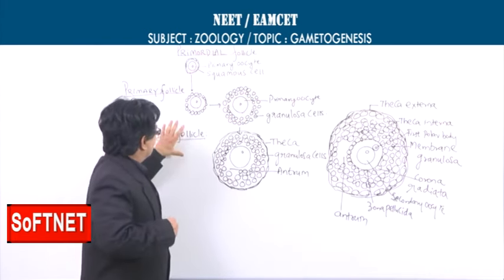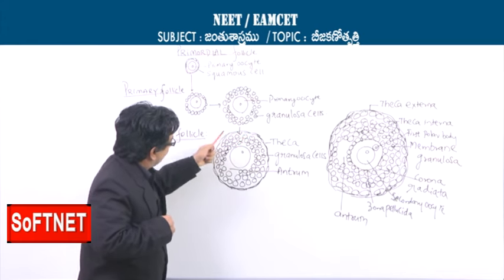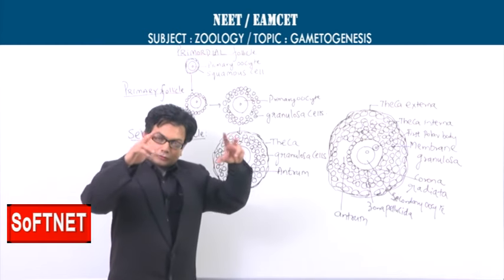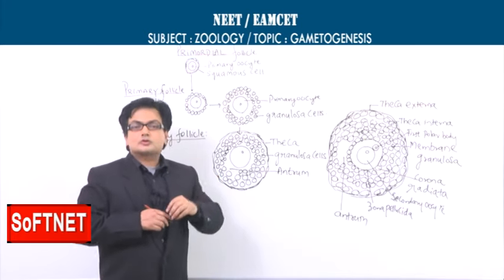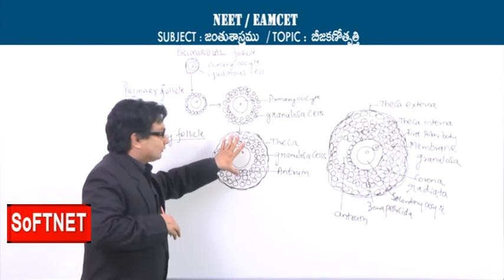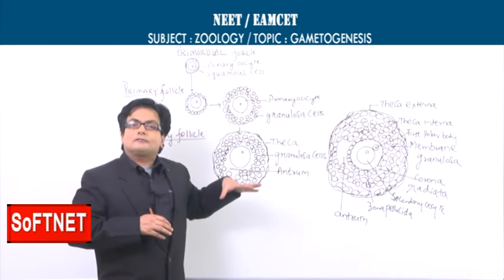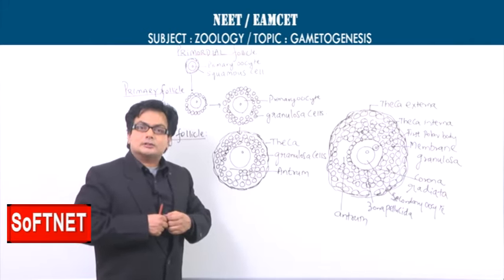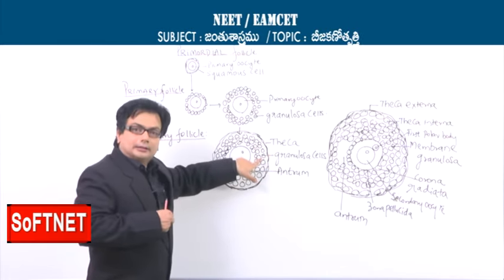Now, the increase in number is observed here, and also there is a formation of a covering which is called the theca. Actually, the theca is the outermost layer of the follicle, and now with the theca, the inner granulosa cells, and in the center the primary oocyte, this particular multicellular body will be called the secondary follicle. That means the secondary follicle is in its initial stages.